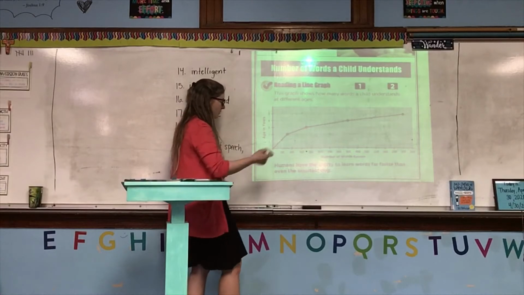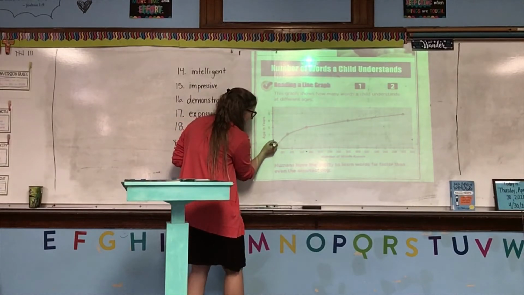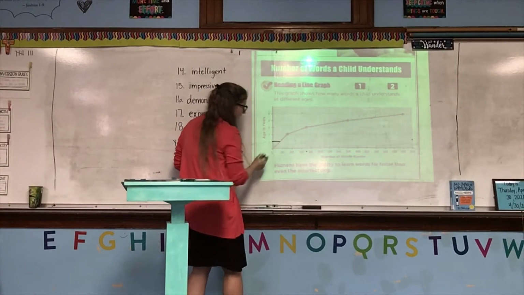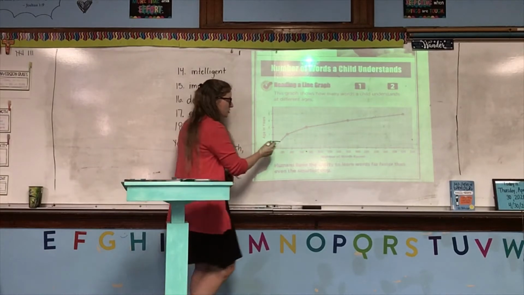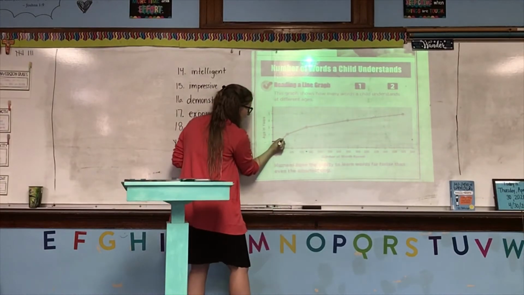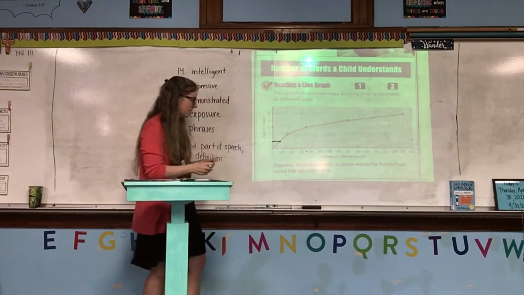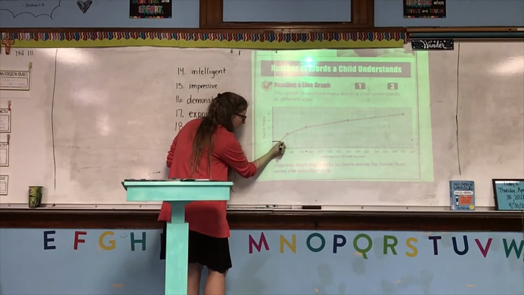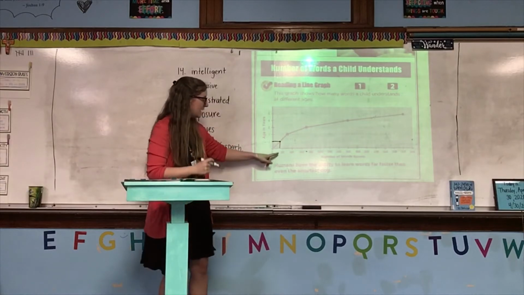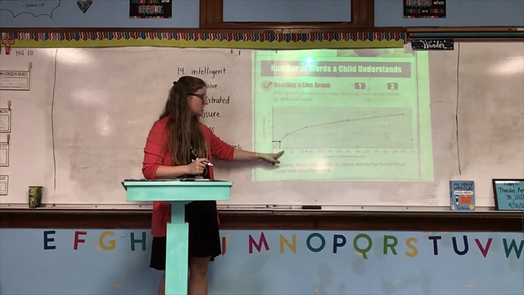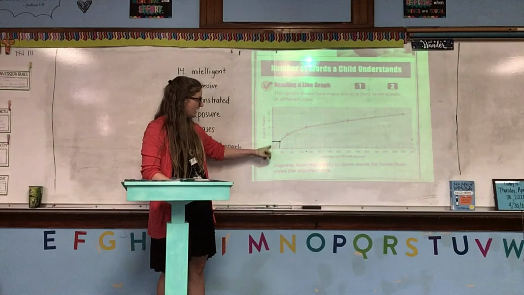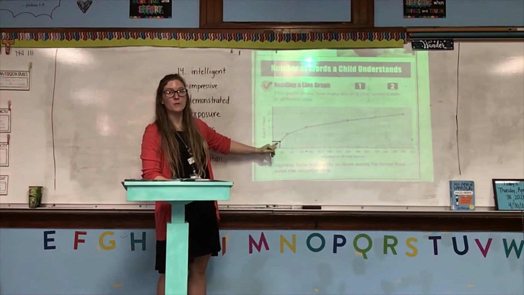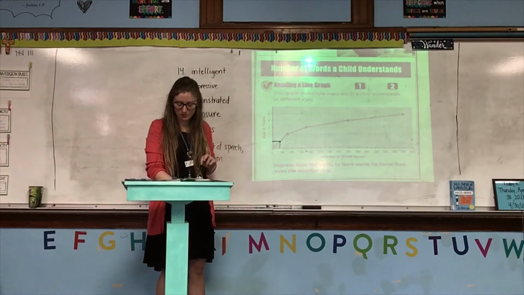I'll show you what I mean with a marker. So I'm going to move my finger across the 1-year-old line until I get to my long line that graphs the information. And I'm going to put a point. Then I'm going to go down to the number of words, and I see that it ends just before 200. That means a 1-year-old human knows just under 200 words.